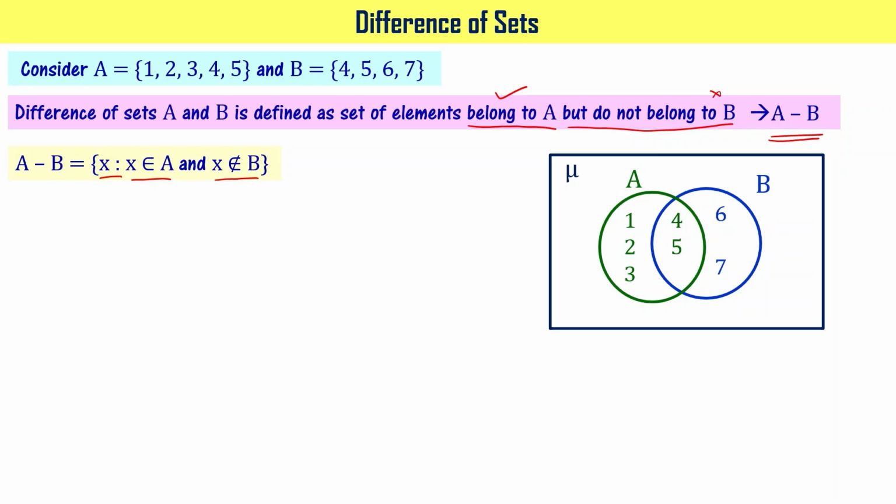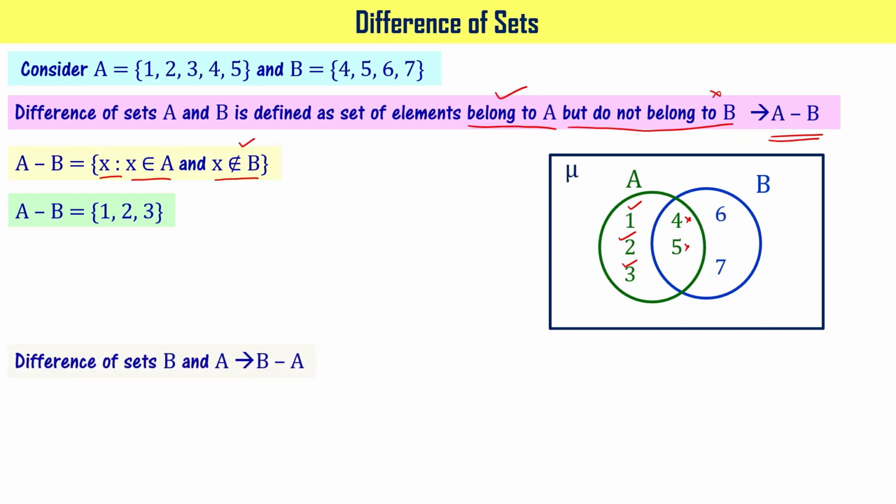It means 1 belongs to A but that does not belong to B. 2 belongs to A that does not belong to B. 3 belongs to A but that does not belong to B, right? When it comes to 4, 4 belongs to A and 4 belongs to B. So it is not meeting the second requirement. That's why 4 is not going to come here as part of A minus B. Same is true with 5, right? So A minus B is going to be the set containing elements 1, 2, 3. I hope you understood the concept.